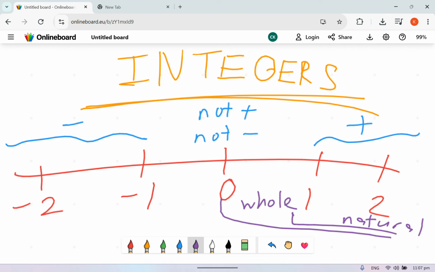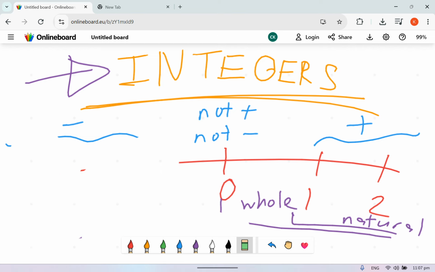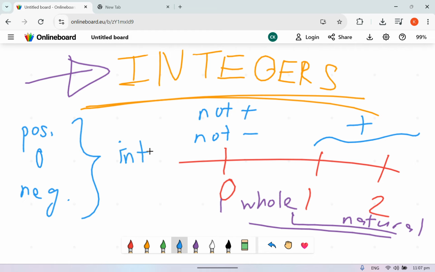But here's the thing. What if we bring all these into the equation? If you bring in everything, including negative numbers, you call it integers. So integers are basically what I say for integers is positive numbers, 0, and negative numbers all together. That is integers. Okay, that is literally integers. So integers are basically all this stuff. Okay, so now let us go through another one.